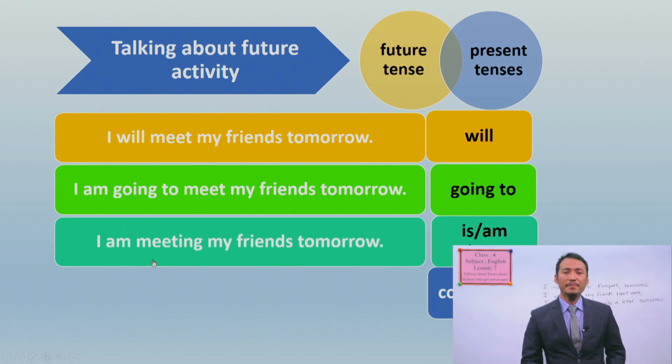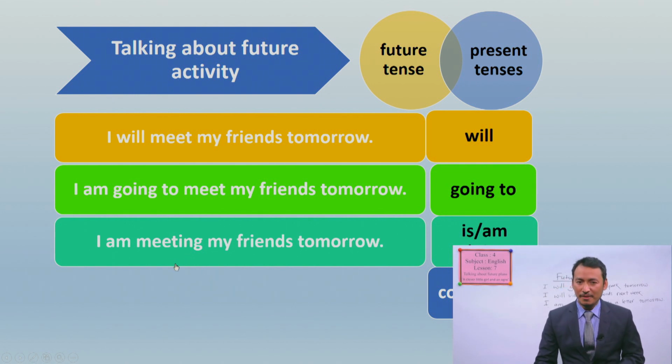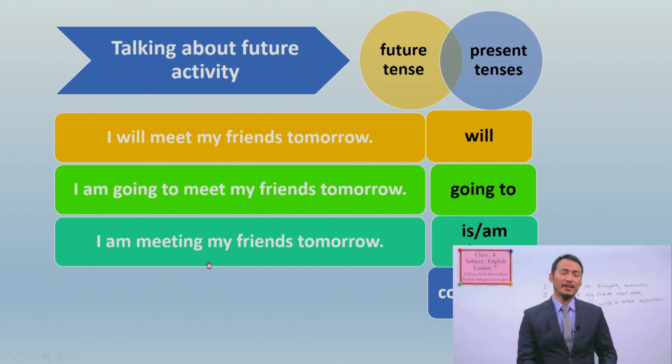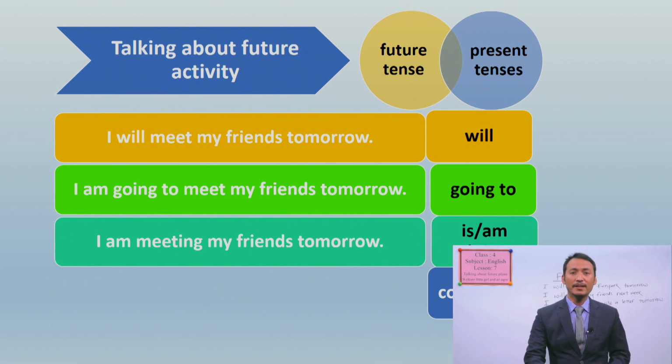Another one: I am meeting my friends tomorrow. The sentence is in present continuous form, but it is also talking about the future. As I said, we have already talked about that. We can use present continuous tense for talking about future plans. For example, I'm meeting my friends tomorrow. Is it clear, students? Okay, then let's move to the next one.